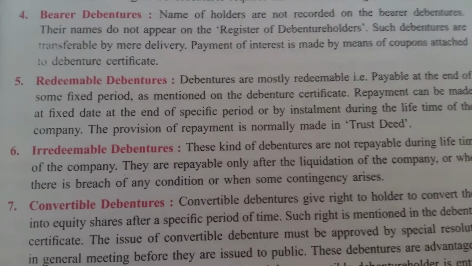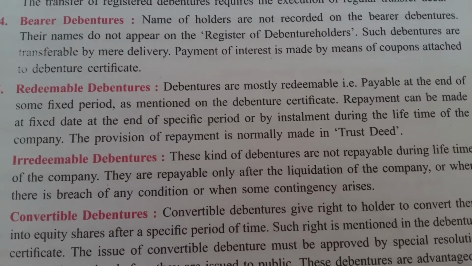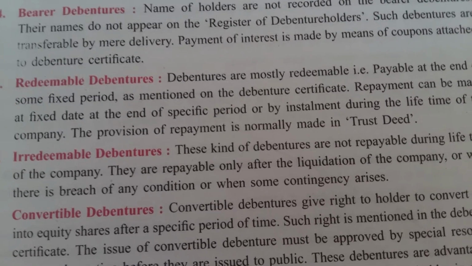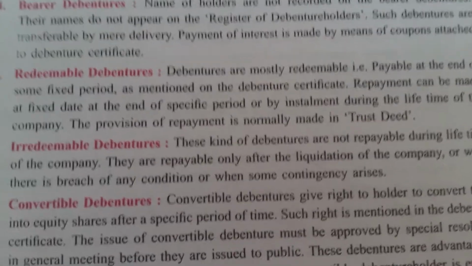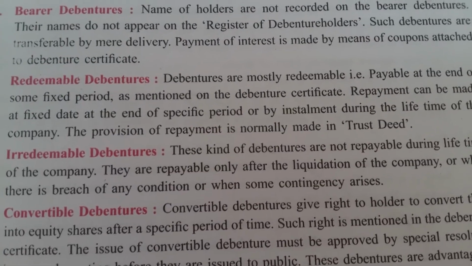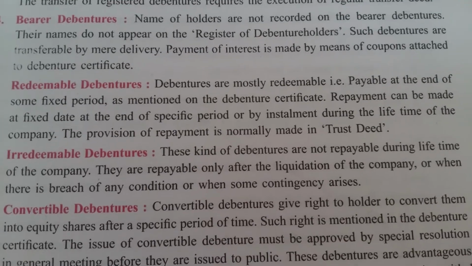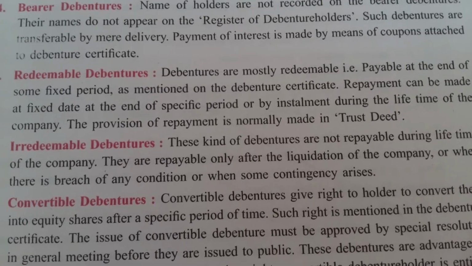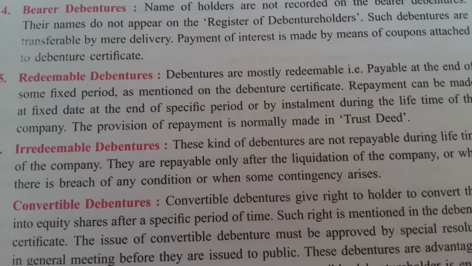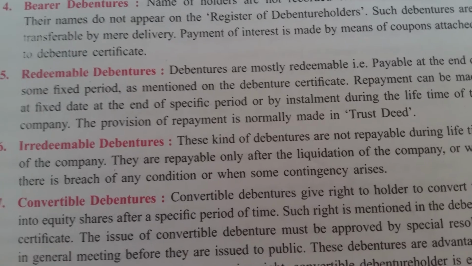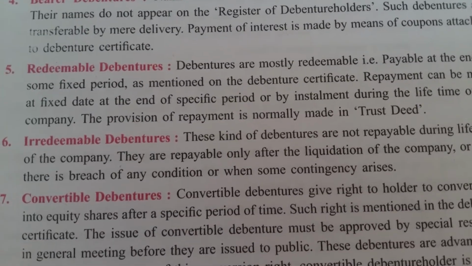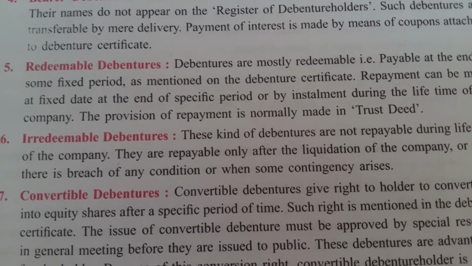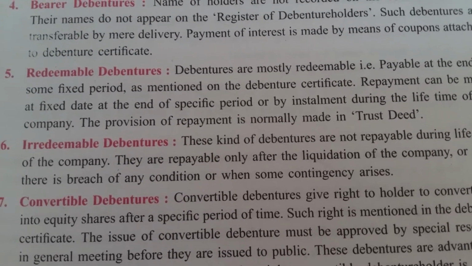Next one is redeemable debentures. Now what are redeemable debentures? Redeemable, it means the amount is given back. Redeemable, it means it is redeemed, it is repayment. Debentures are mostly redeemable, but it means payable at the end of some specific period. Say it is issued for 5 years, so after the 5 years the repayment of the debenture amount is given to the debenture holders as mentioned on the debenture certificate. It is already mentioned after how many years, after how many months the debentures will be redeemed.